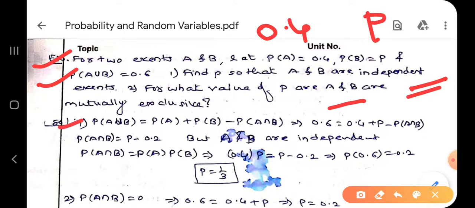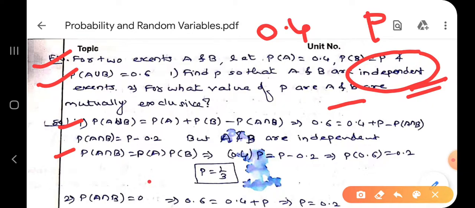Now, by our addition theorem, what is P of A union B? P of A union B is equal to P of A plus P of B minus P of A intersection B. So put all values here. P of A union B is 0.6. P of A is 0.4. What is the value of P of B? It is P. If you simplify this, you will get P of A intersection B is P minus 0.2. But A and B are independent, which means P of A intersection B is equal to P of A into P of B.